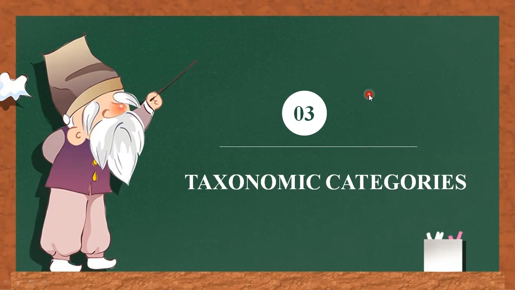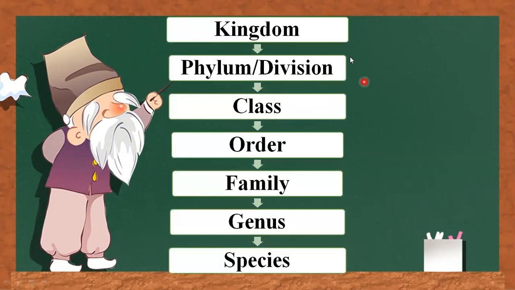Taxonomical studies of all known organisms have led to the development of common categories such as kingdom, phylum or division, class, order, family, genus, and species. All organisms, including those in the plant and animal kingdom, have species as the lowest category. So, based on the taxonomical classification, the highest category is the kingdom and the lowest category is the species.